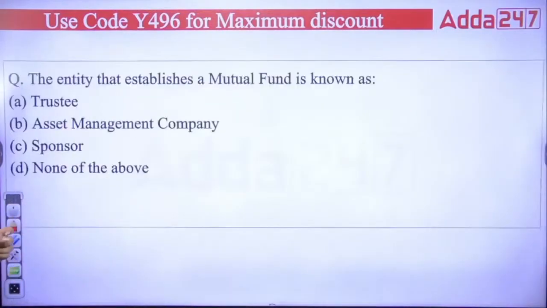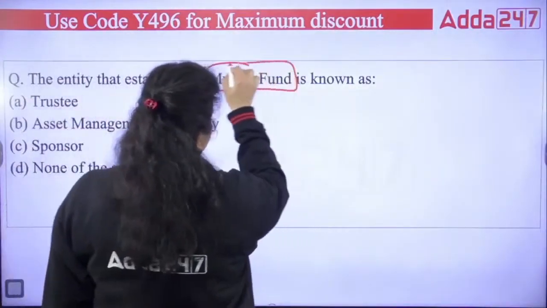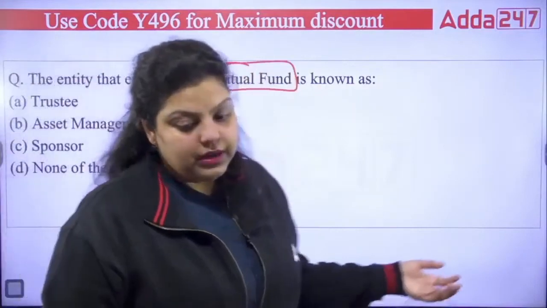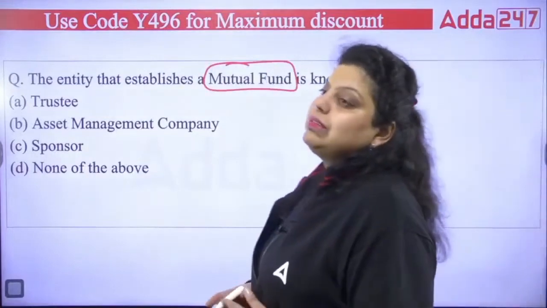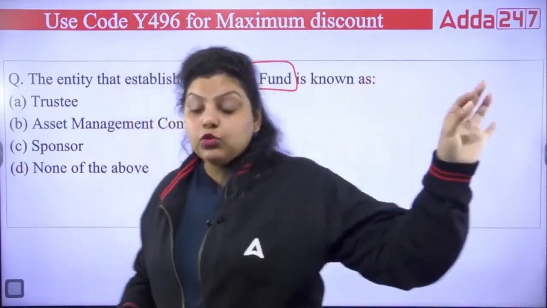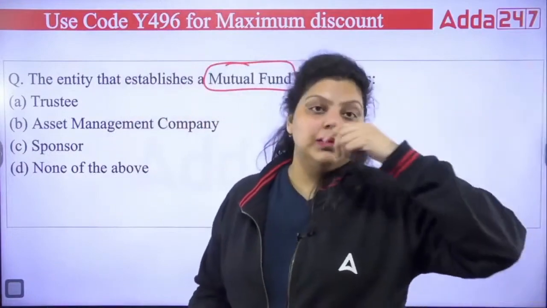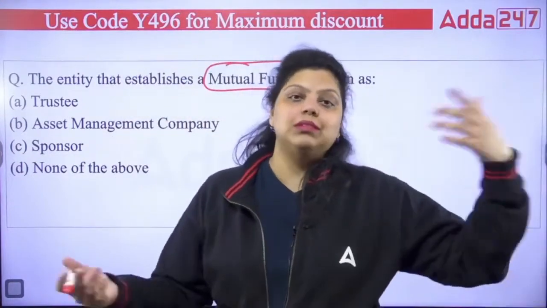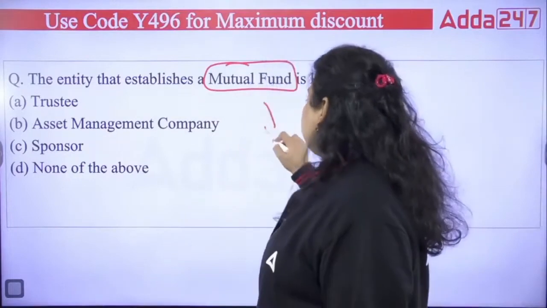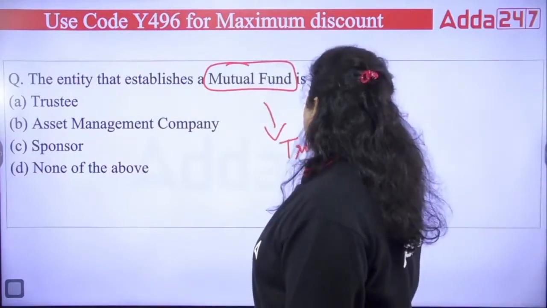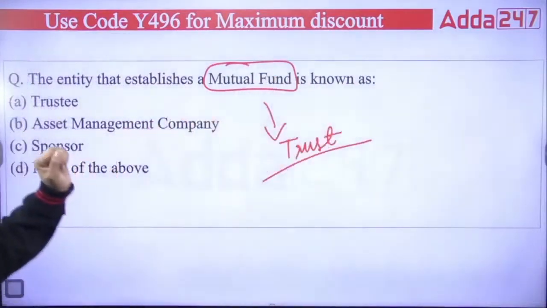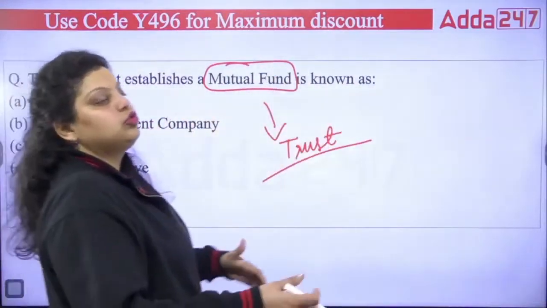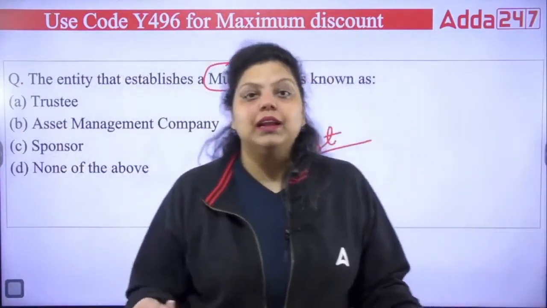The next question is about the entity that establishes a mutual fund, known as what? Apart from that, one more very simple question has been seen: a mutual fund is a dash. Is it an institution? Is it a firm? Is it a trust? Do remember, a mutual fund is a trust. And the entity that establishes the mutual fund, which finances the mutual fund, is known as the sponsor.